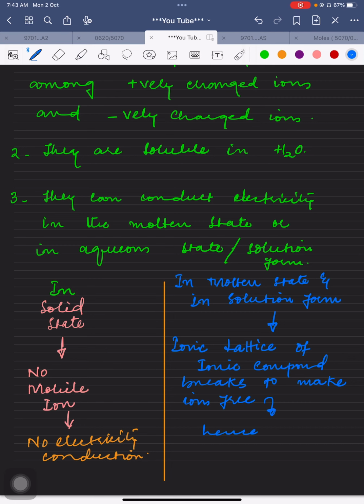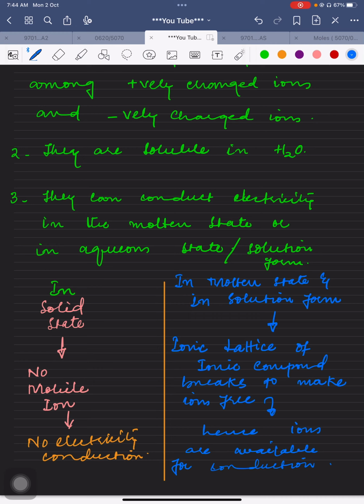Hence, ions are available for conduction. A very clear story: in the solution form and in the molten state, as ions are mobile and free, they can conduct electricity.